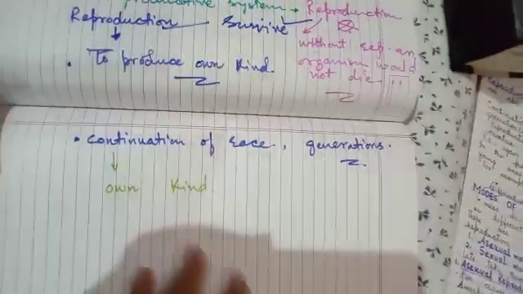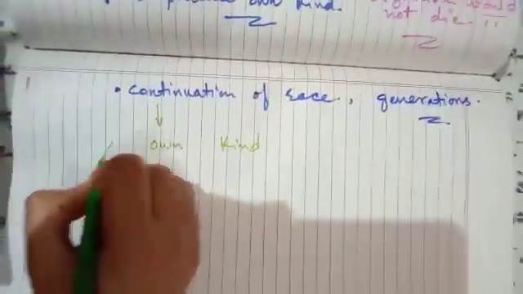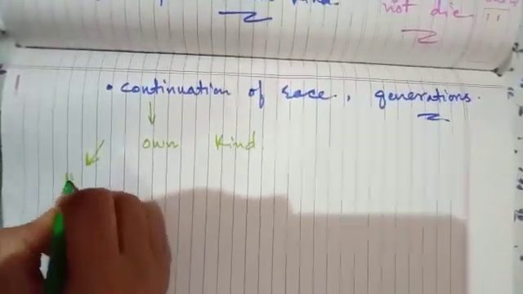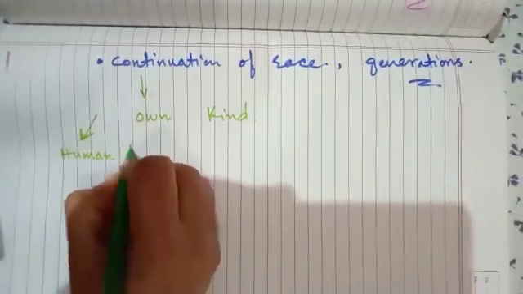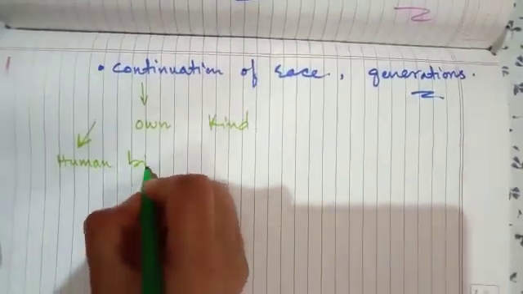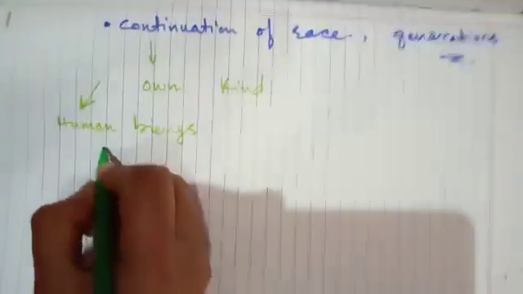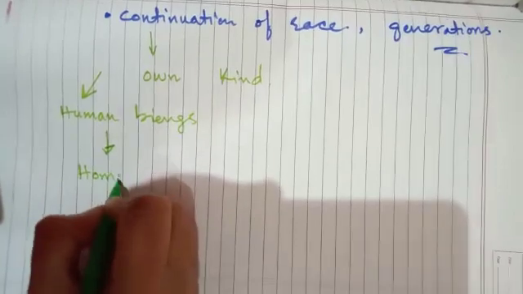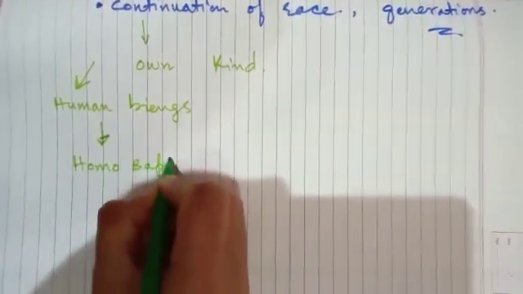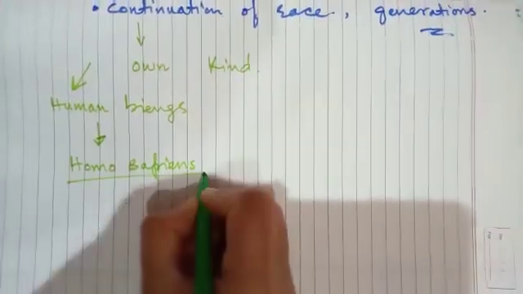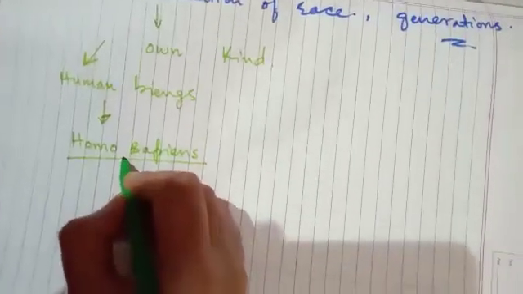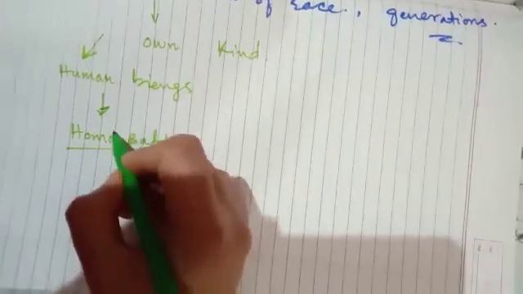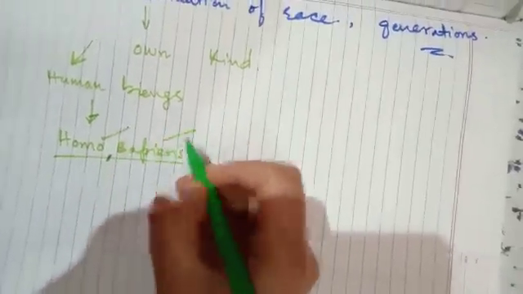Let me cite an example here. For example, human beings. We belong to the species Homo sapiens. Homo is our genus and sapiens is our species.